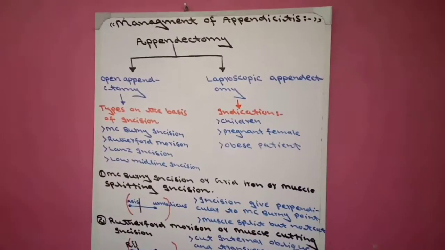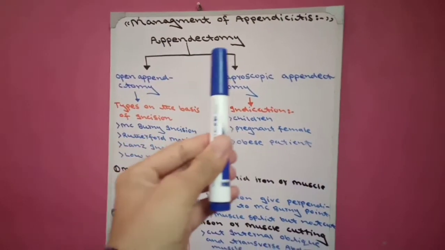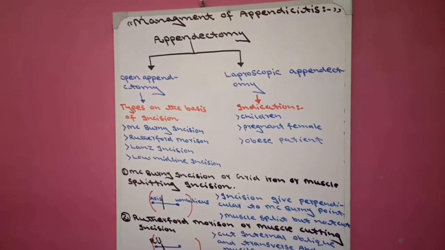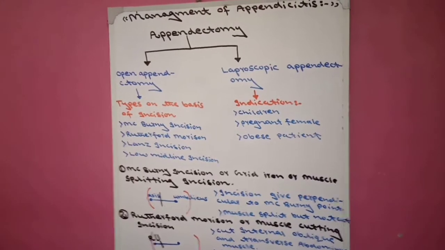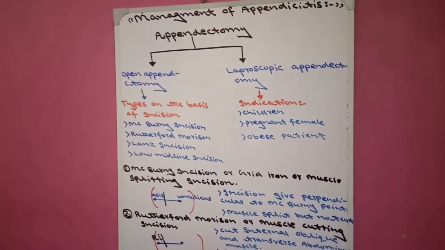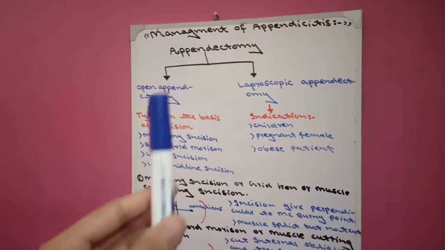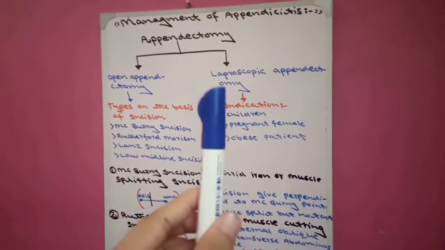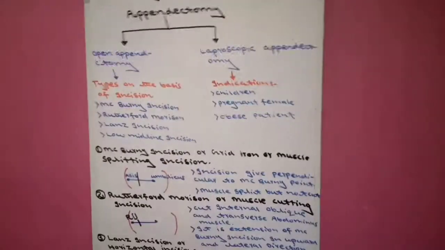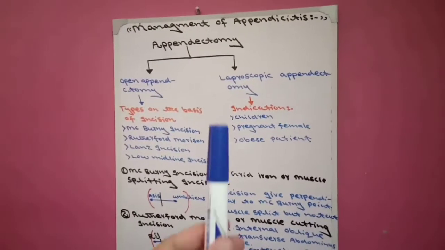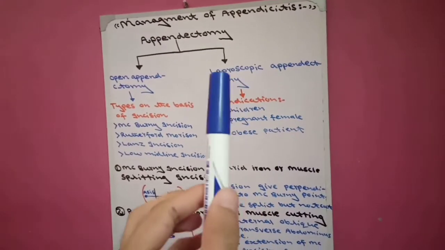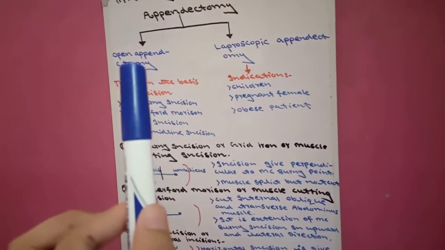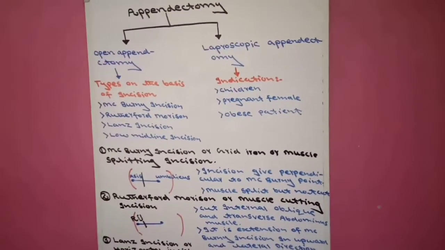In management of appendicitis, we do appendectomy. What is appendectomy? Surgical removal of the appendix is called appendectomy. Now we divide appendectomy into open appendectomy and laparoscopic appendectomy. In laparoscopic, we give a small incision, but in open appendectomy, the incision is large.